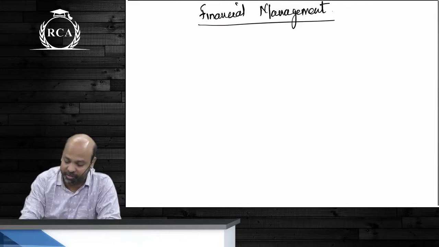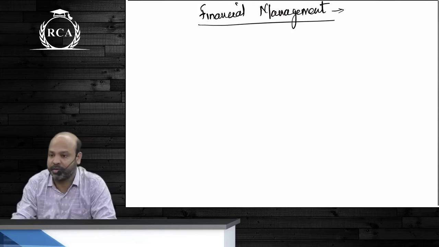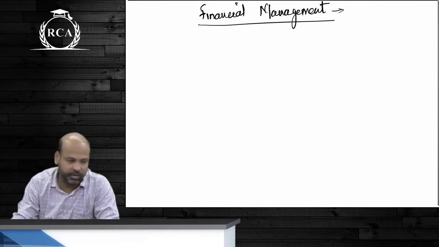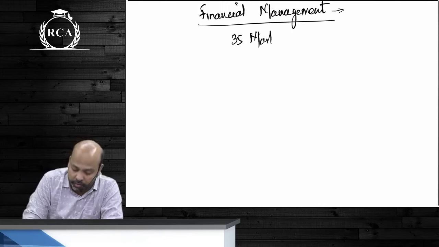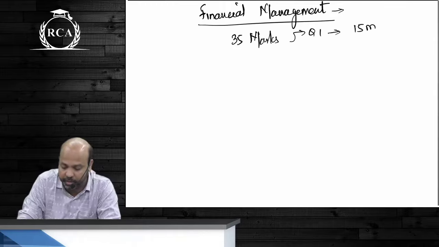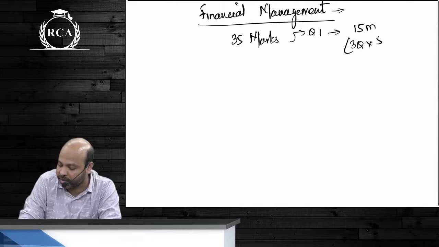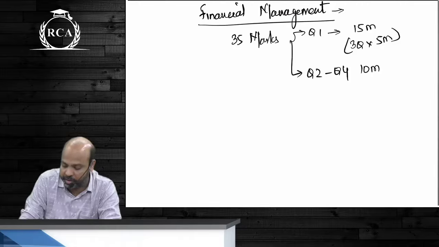Obviously, so FM will be scoring, guys. In MCQs, 15 marks will be from FM, 15 marks will be from SM. The subjective paper is going to be for 35 marks. Out of this 35 marks subjective of FM, question 1 is compulsory. It will be for 15 marks. Usually they give 3 questions of 5 marks each. And then guys, question 2 to question 4 will be of 10 marks each, out of which you're supposed to